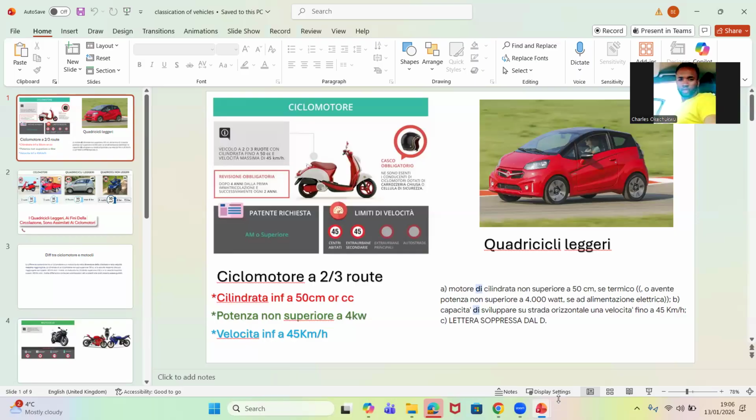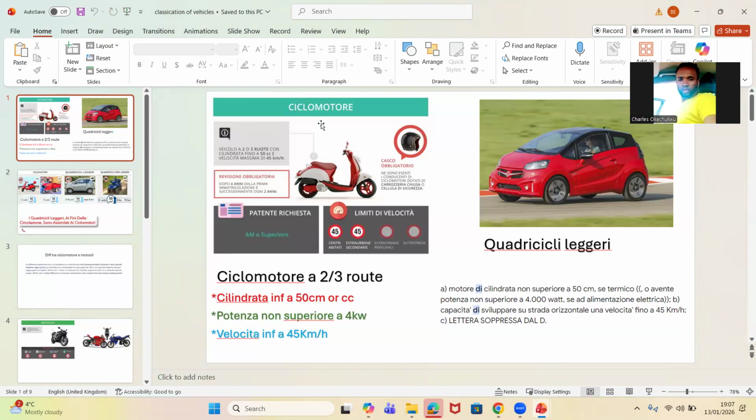So when we talk about classification of vehicles, guys, we'll start like this. Now, when we talk about vehicle classification, look at this slide I'm showing you guys.